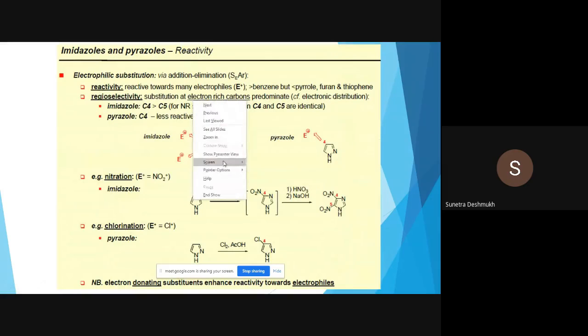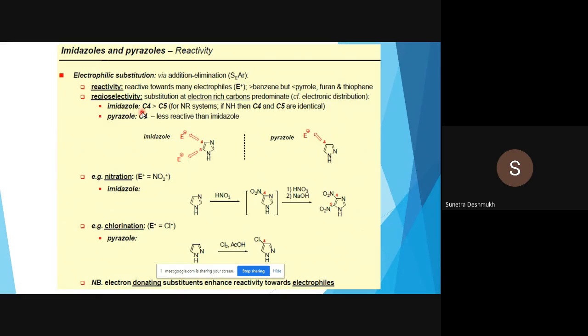Electrophilic substitution occurs via addition-elimination, like electrophilic aromatic substitution. They show reactivity towards many electrophiles, more reactive than benzene but less reactive than pyrrole, furan and thiophene. Important: regioselectivity, substitution at electron-rich carbons predominates. We have seen already which carbon atoms are electron rich and which are electron poor.